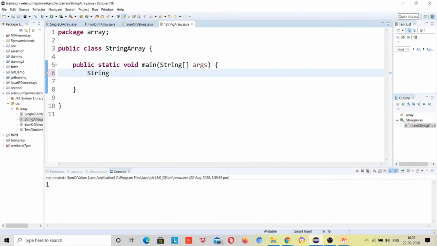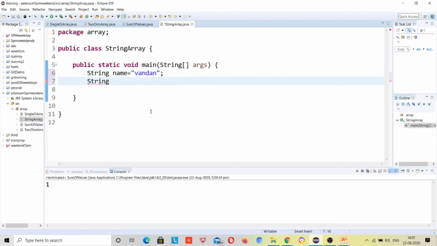String name, first I will declare string name. Name is equal to 1, then string name 2 is equal to 1.